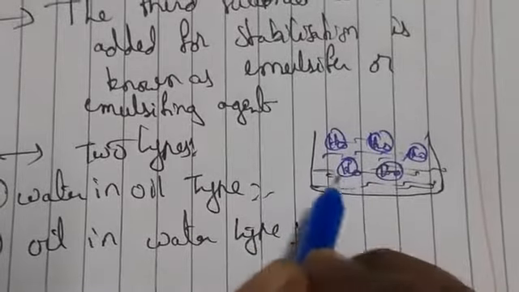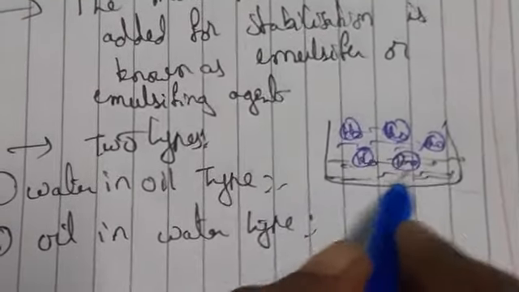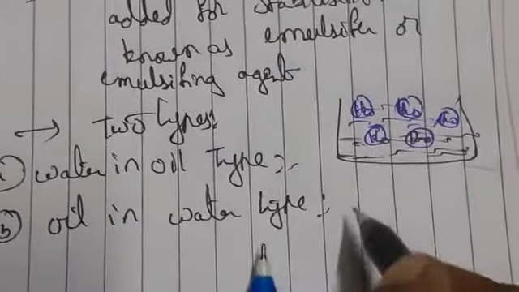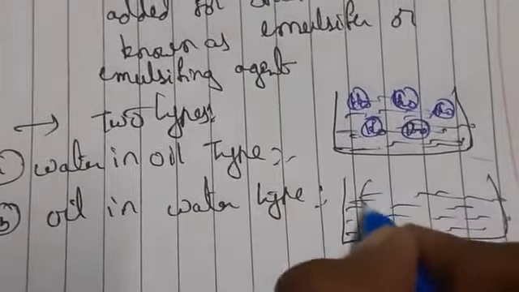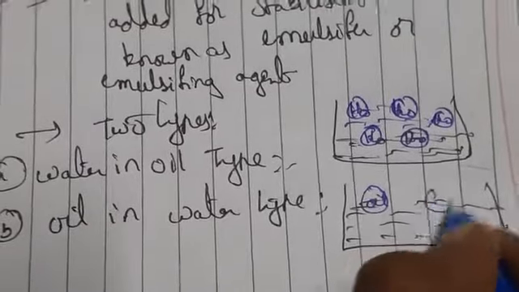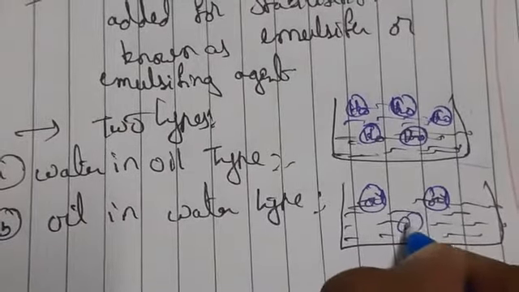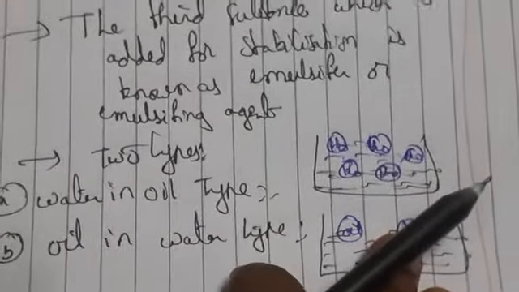This is water and this is oil. That we call water in oil type. Coming to oil in water type, the water quantity will be more and the oil quantity will be less. So these are the two types of emulsions.